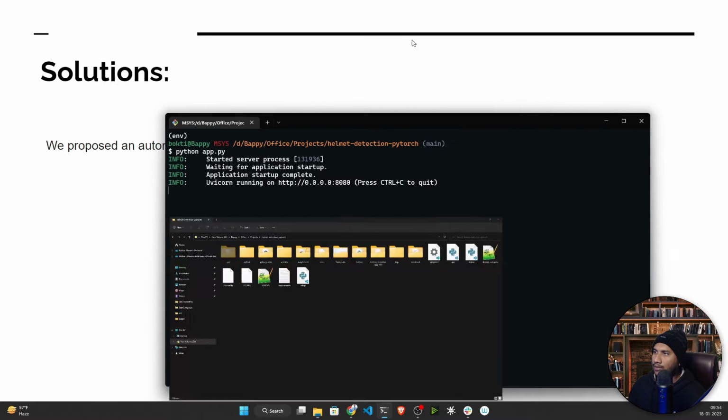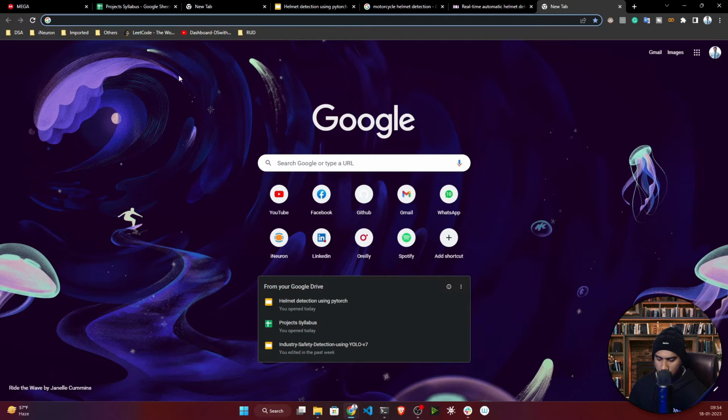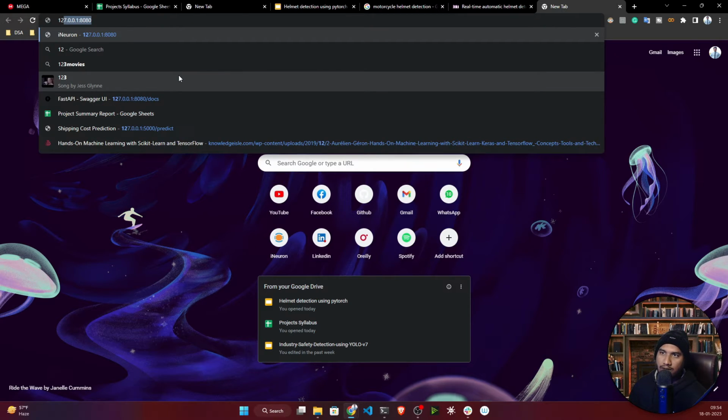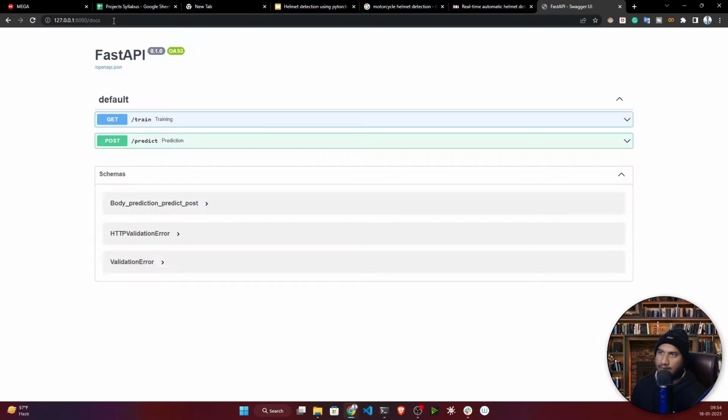Okay, it's running now. I will open my browser, and here I will search 127.0.0.1 and port number 8080. Now if I hit enter, you will get this kind of page saying detail not found, it's totally fine. Here you just need to write /docs. If you're using FastAPI, you just go to this route /docs, and it will give you this FastAPI web page.